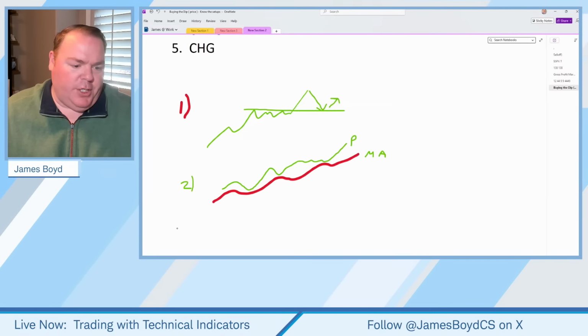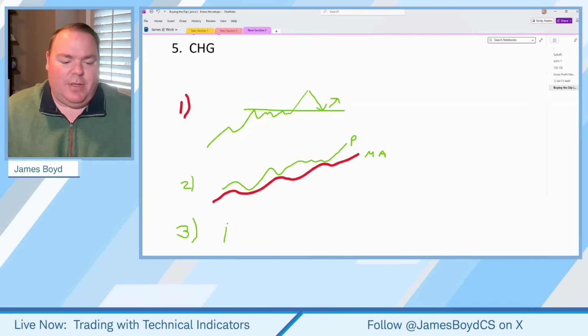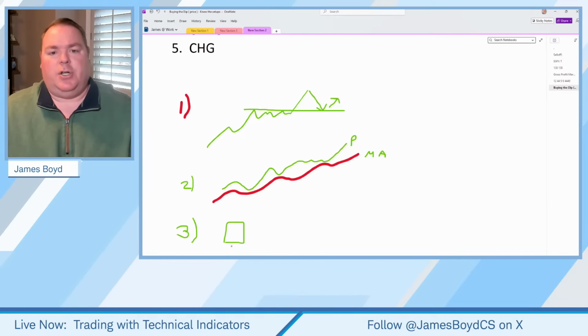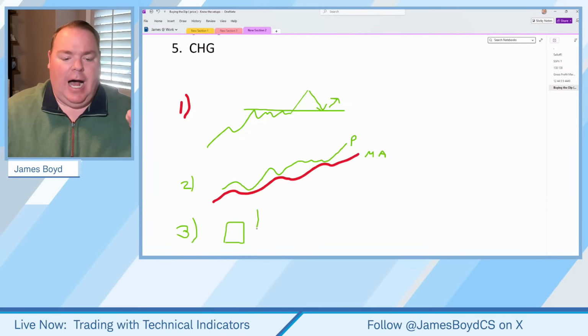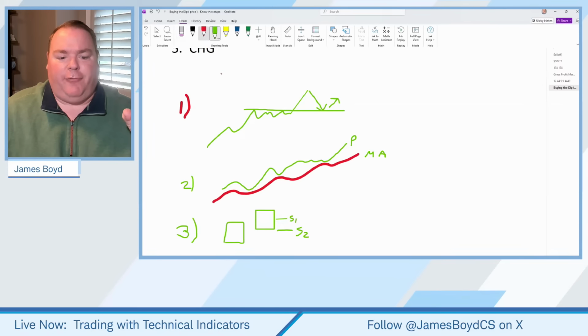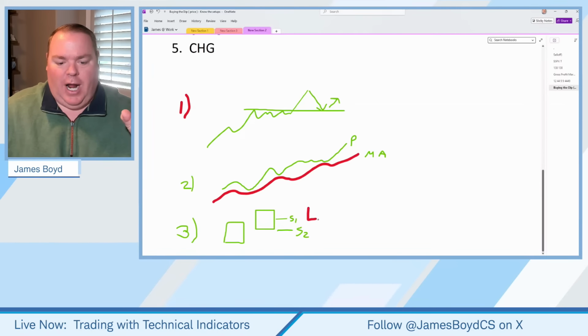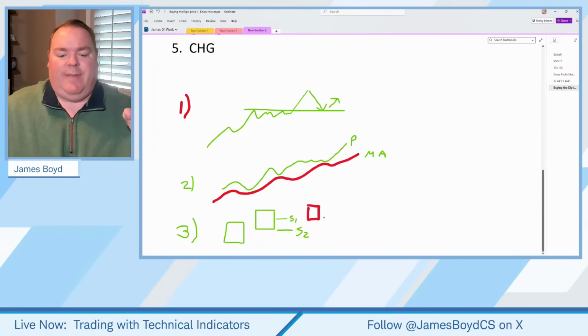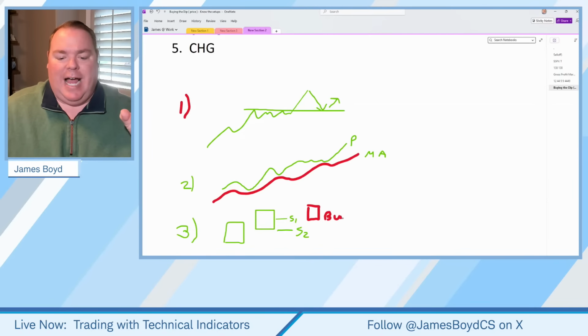Now, if we look at the third one just real quick, when we talk about number three, remember we said that was a two candle pattern. You get a large green candle, okay? And this midsection, S1, midsection, S2. And what happens is when you get the intraday flux down in the price, the investor is trying to say, look, I'm going to do a buy limit order right at the middle of that green candle.